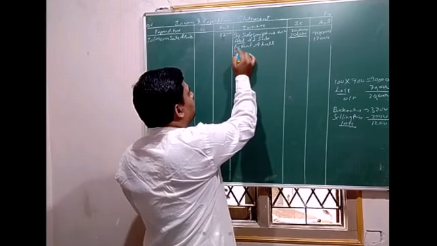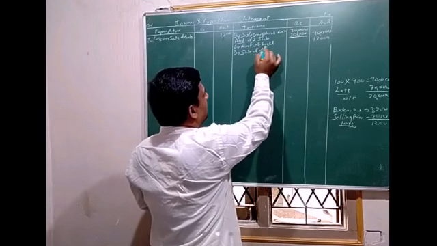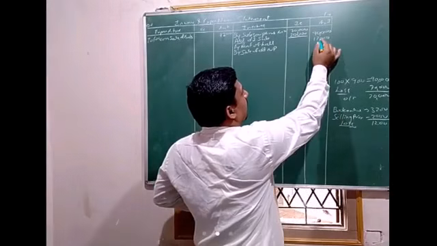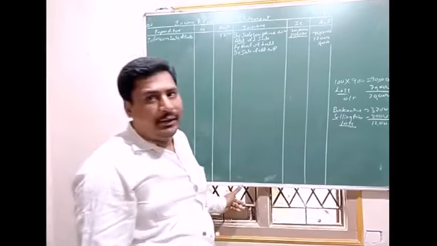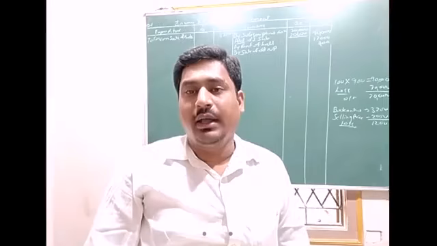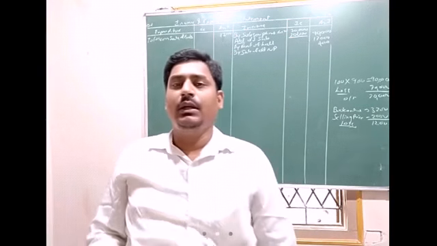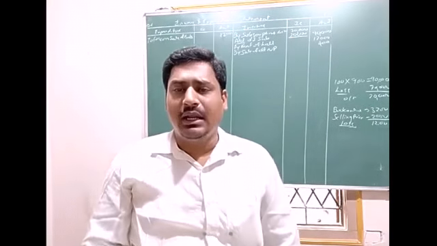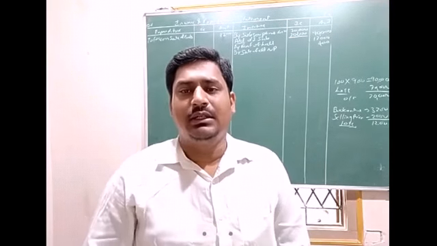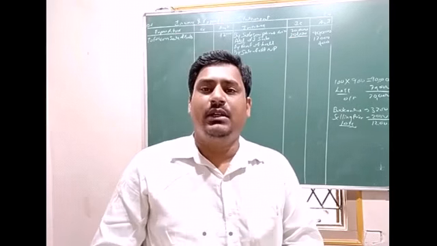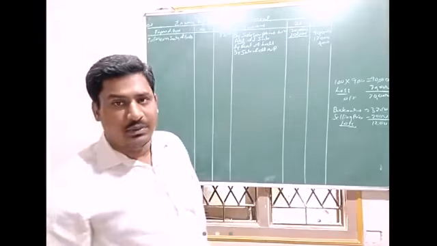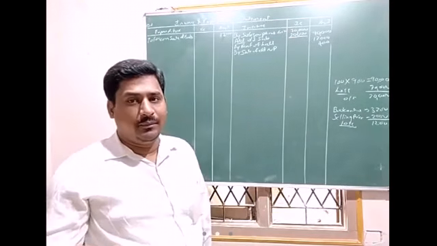So by sale of old newspaper, rupees 400. And the last item on the receipt side, profit on entertainment. The club might be running a museum, or maybe they are conducting events. From such entertainment conducted by them, they have made a profit of 7,300 rupees. That is also revenue income, not capital.